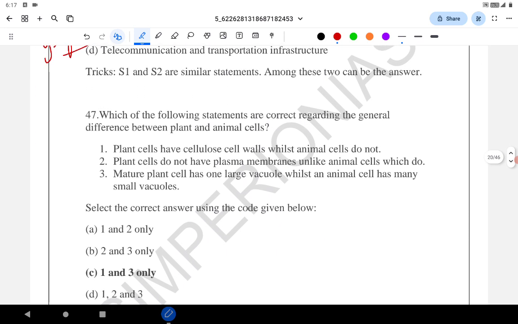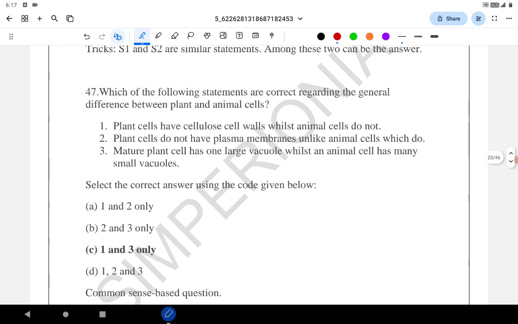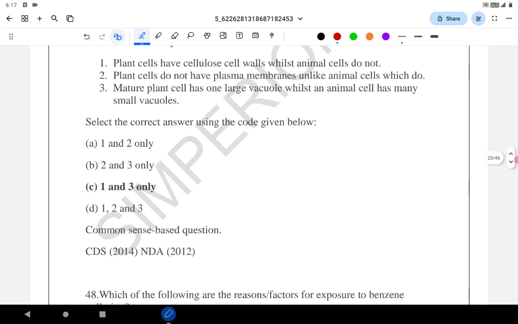Which one of the following statements is correct regarding the general difference between plant and animal cells? The plant cells have cellulose. Plant cells have cellulose cell walls while the animal cells do not. I'll write the difference between the plant cell and animal cell here.